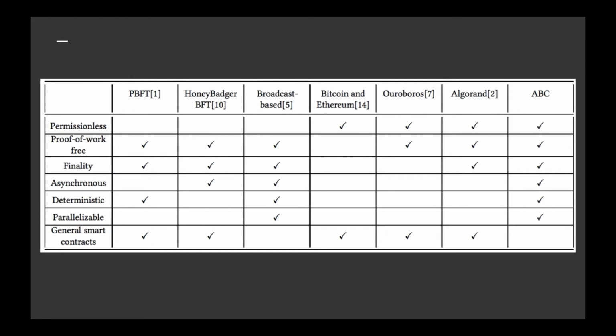So this is a good table, and it compares the properties of ABC with some of the most relevant existing PBFT or blockchain paradigms. The smart contract functionality of Ethereum cannot be directly implemented with ABC, but many important applications such as cryptocurrencies or IoT systems do not require this consensus, and ABC is pretty much a merit in these cases. The disadvantage of PBFT is that although they are not permissionless, they are not parallelizable, and in order to make progress, they need synchronous communication.